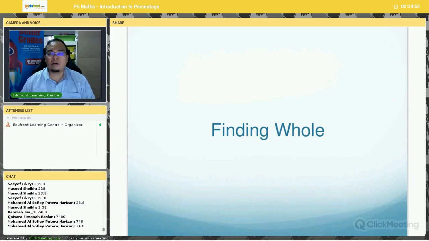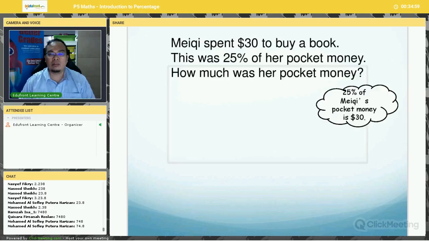Now, the next part of percentage is to find the whole. What do I mean by finding the whole? Let's take a look at this first example. Meiji spent $30 to buy a book. This was 25% of her pocket money. How much was her pocket money?